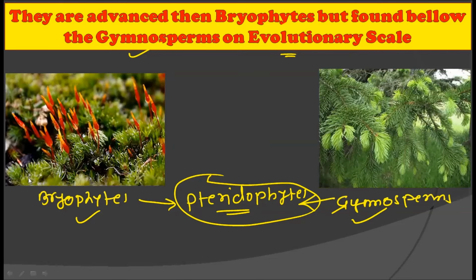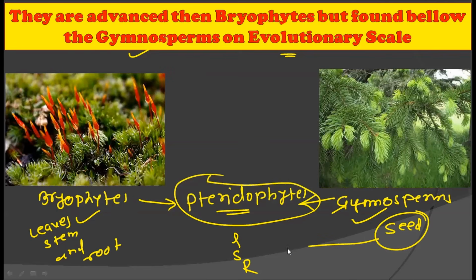On the one hand, the bryophytes do not show any differentiation in leaves, stem, and root, right? But the pteridophyte shows the differentiation of leaves, stem, and root. While on the other hand, the gymnosperm shows the presence of seed, which is not found in the pteridophytes. We have the concept of seed habit in pteridophytes, but a completely developed seed is not found in pteridophytes.